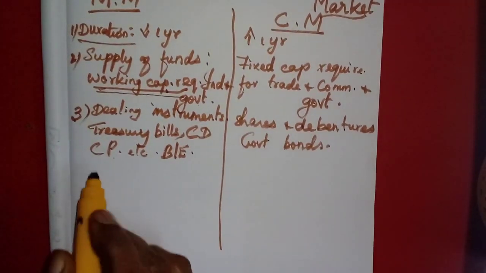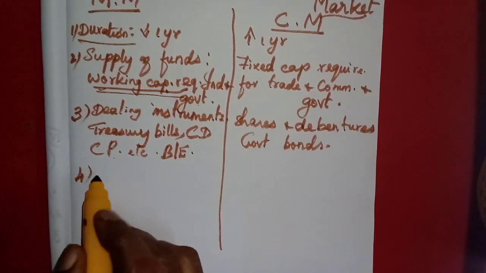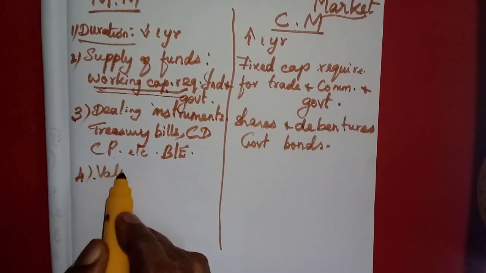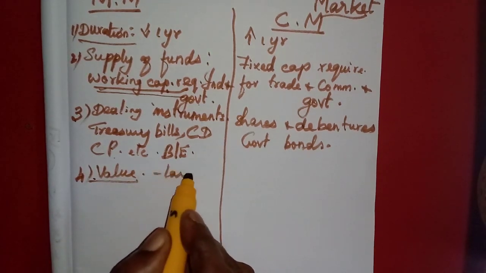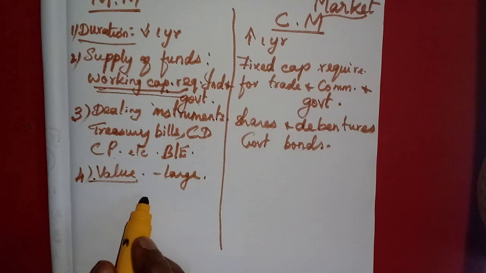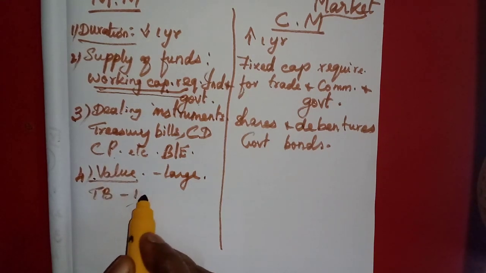Then the fourth point is the value of these instruments. Here the money market instruments are of large amount, as we studied. The treasury bill is of minimum 1 lakh rupees.